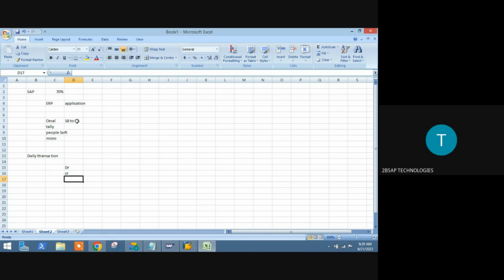So that is what the day-to-day entries you do. These things we call transaction data, or in SAP language, business transactions. Now, whenever you are doing a business transaction, let's take the example of debit expenditure and credit cash.